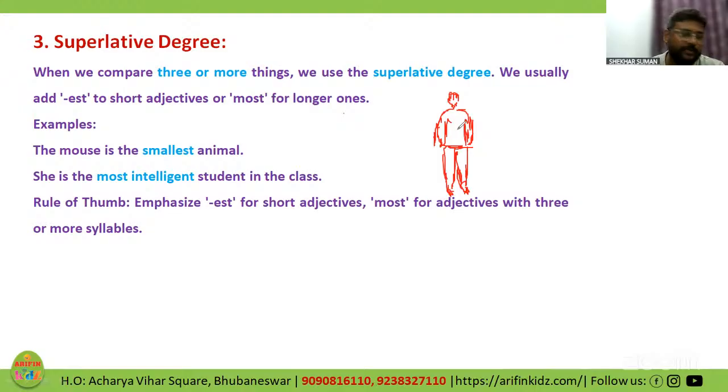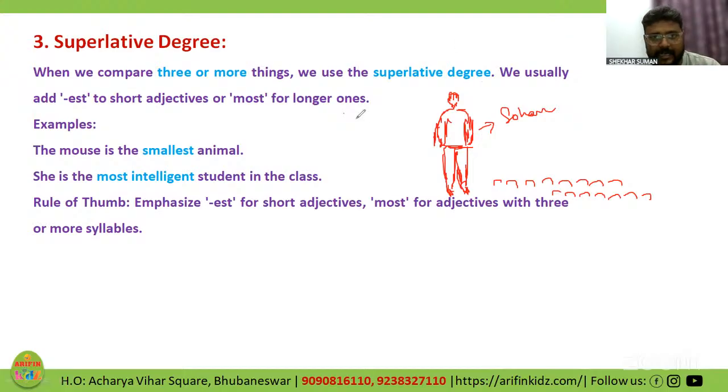Now, Sohan is being compared with all the other class members. All others are shorter than Sohan. So he is compared with many. As you see, when we compare three or more things, we use the superlative degree.